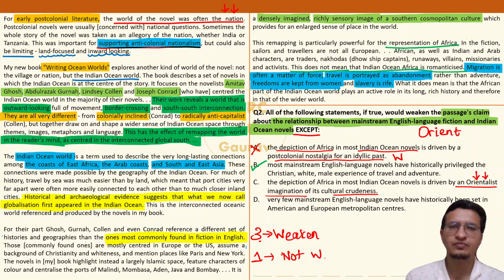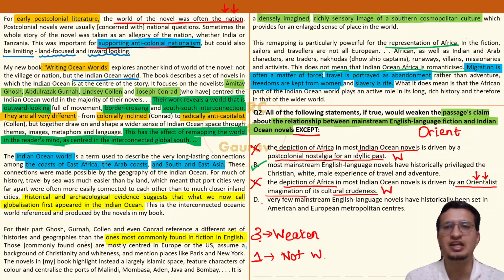Okay, so what does option C mean? That the way Africa has been shown in these Indian Ocean novels by Ghosh and Gurnah, at its core the depiction of Africa is pretty much similar to the way Westerners view Africa. Meaning similarity between old school English fiction, the old school Western view of Africa, and a lot of similarity to be found in the Indian Ocean novel. So effectively, it shows a lot of intersection in their view of Africa. Is this the case? No. The author has gone to immense lengths in the passage to show no, no, no, it's not like this. Okay. So this also weakens. This goes against the passage's claim.